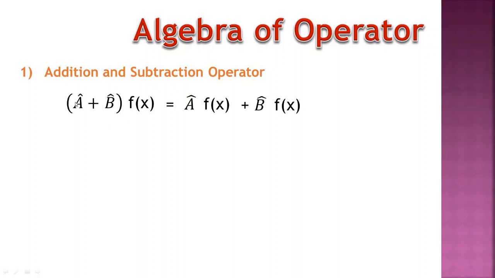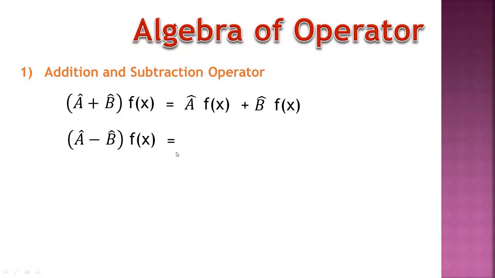If you want to add two operators A and B and combinedly operate on a single function, how can you solve this? The first operator, A operator, operated on f(x), plus the second operator operated on f(x). The subtraction operator is A operator minus B operator combinedly operating on a single f(x) function.